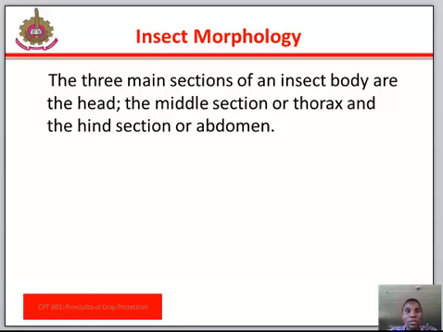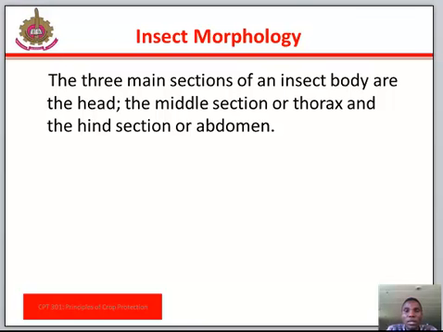Then we have the thorax. The head is attached to the thorax by means of a membranous region, the neck or cervix, and the thorax is divided into three segments, namely the prothorax, the mesothorax, and the metathorax. On each of the segments is a pair of legs in winged insects.